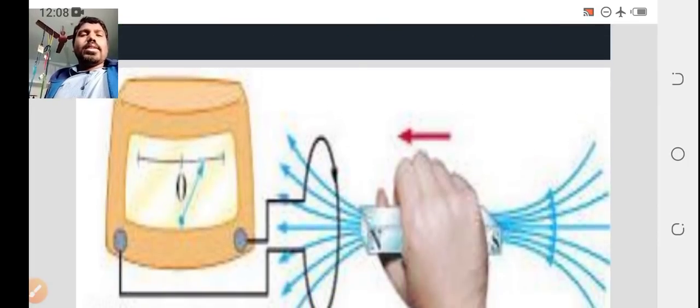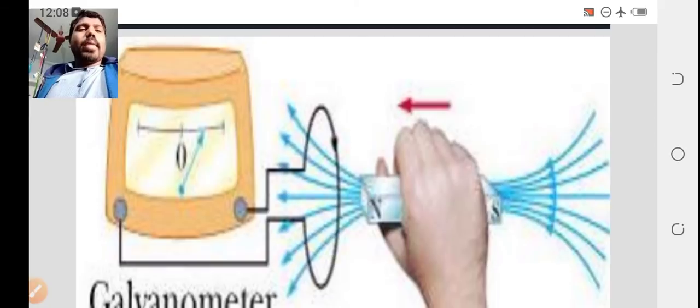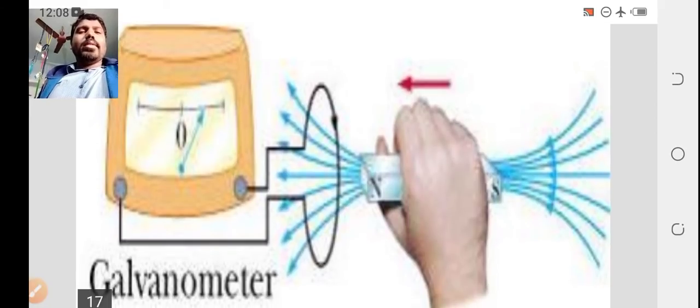Let's see these figures. Here there is a galvanometer, and there is a bar magnet in the right hand, and on the left side there is a galvanometer. The galvanometer is connected to the electric circuit, and now this bar magnet is being brought towards the circuit of the galvanometer in case 1.